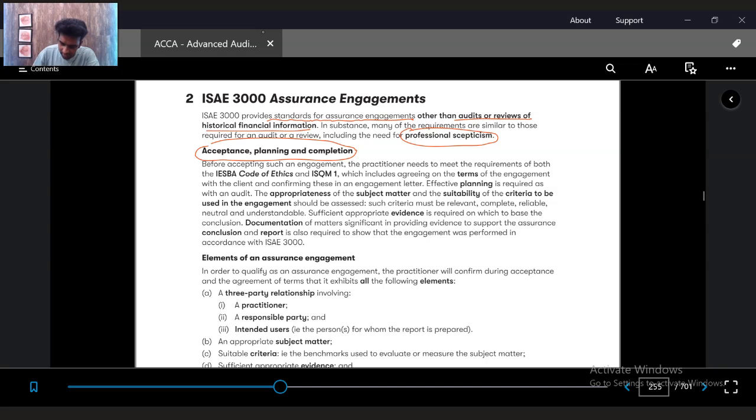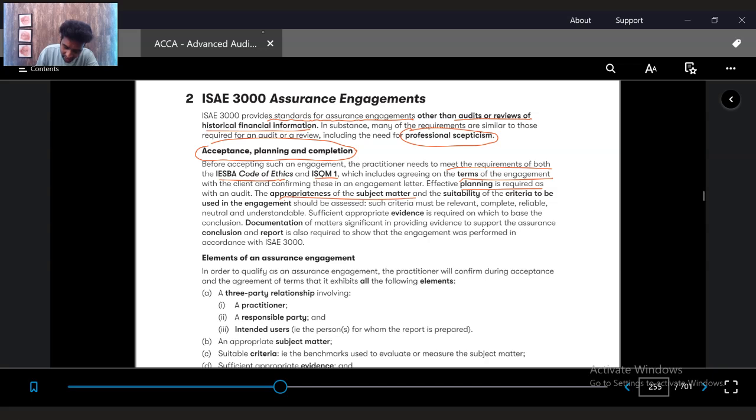If you look here, the practitioner would need to meet the requirements of both the IESBA Code of Ethics and ISQM. The Code of Ethics has to be met. The practitioner has to comply with the Code of Ethics before he accepts any professional engagement, and the quality management approach should also be part of the terms of the engagement. He needs to have proper planning. Like when he conducts an audit, the assurance engagement should also have proper planning before he starts the engagement.